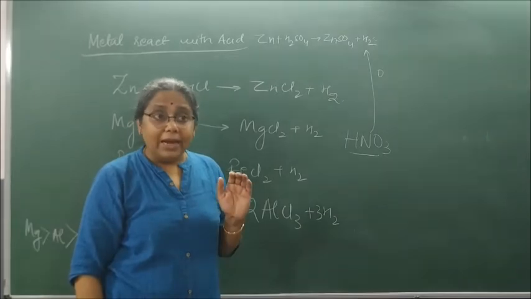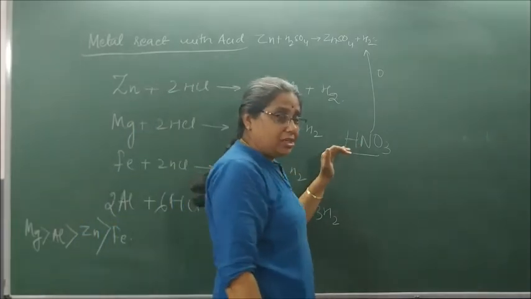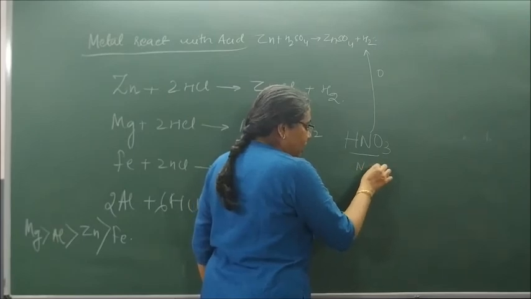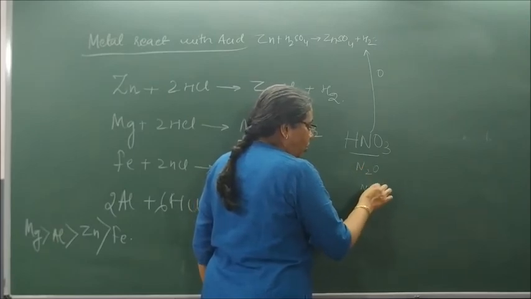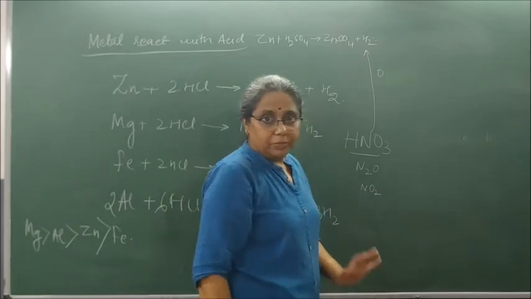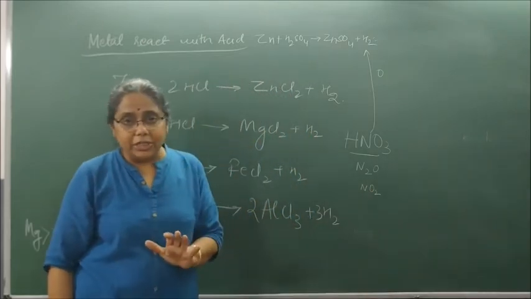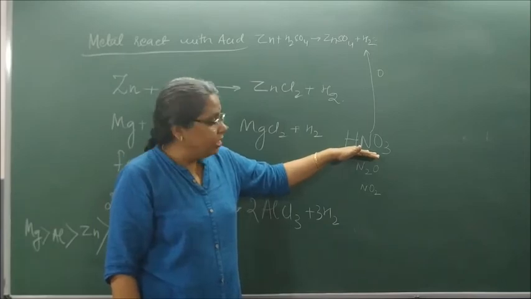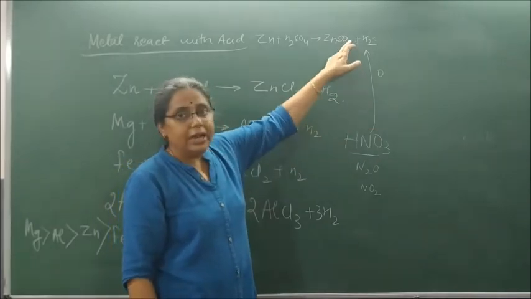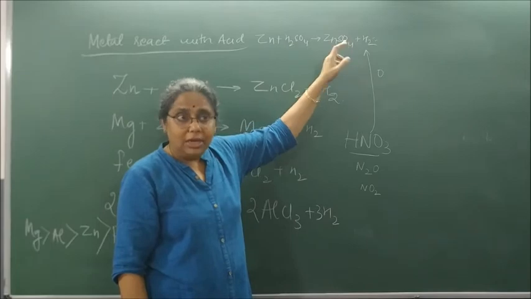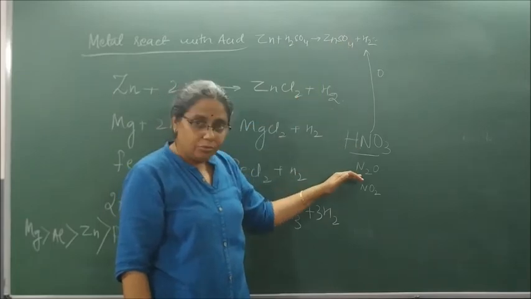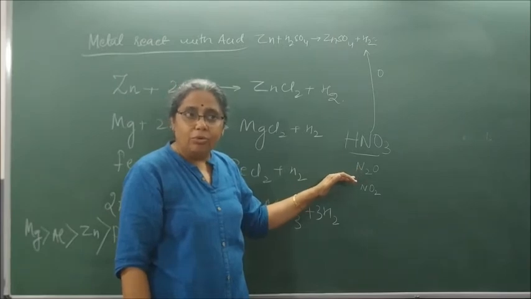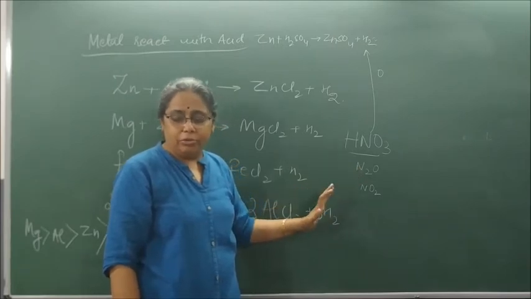Understood? And the acid itself gets reduced to oxides of nitrogen such as N2O or NO2. Why should it not be used? Because it is a strong oxidizing agent. It oxidizes the hydrogen into water and itself gets reduced to oxides of nitrogen such as N2O and NO2.